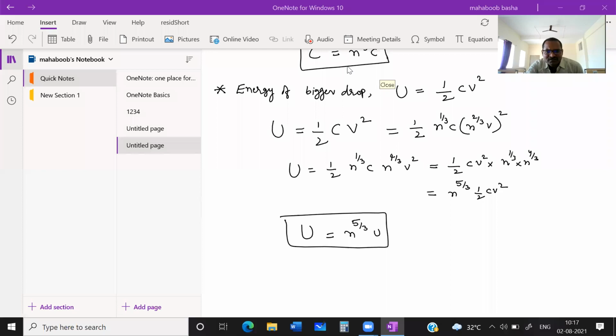Rani, you are asking me one question. Sir, (2/3)² will be 4/9. No, it is (a^m)^n, which can be written as a^(m·n). We should not square 2 and 3. This is wrong.